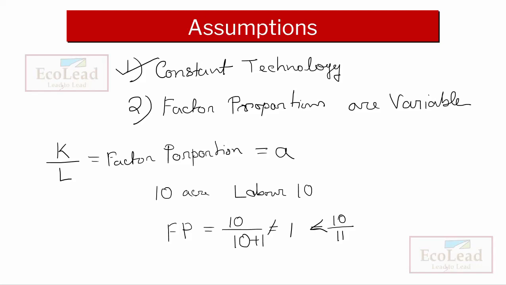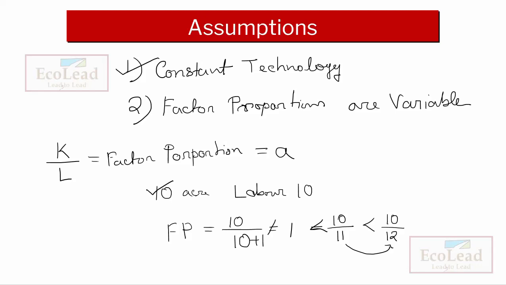In the short run, if we keep the land fixed and continuously increase the labor, say from 11 to 12, the ratio becomes 10 divided by 12, which is lesser than the previous input combination of 10 by 11.